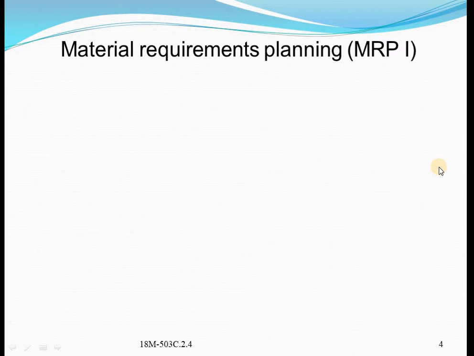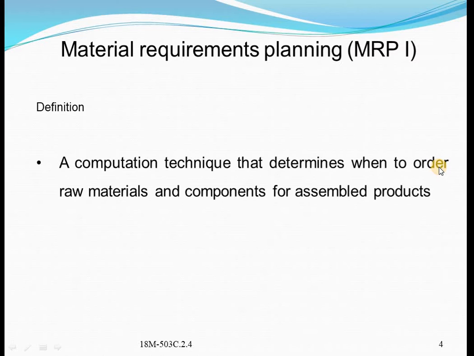So what is MRP1? Material Requirements Planning. Material Requirements Planning (MRP) is a production planning, scheduling, and inventory control system used to manage manufacturing processes. Most MRP systems are software based.